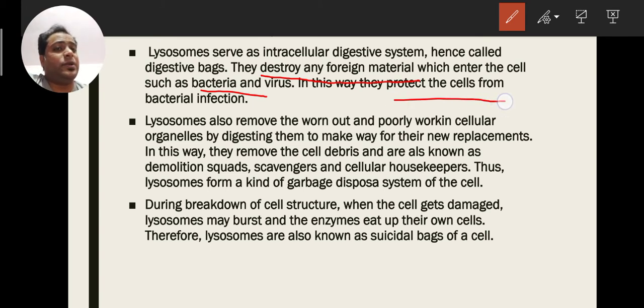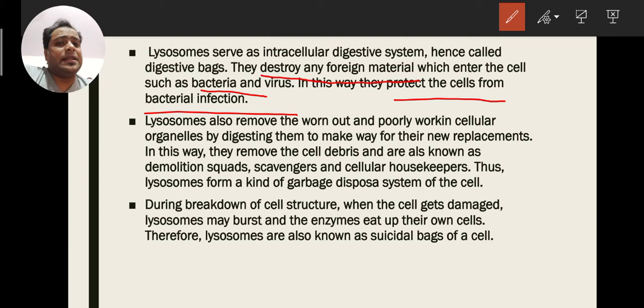So they protect the cell from infections. Very important, this is a natural mechanism of our body, natural immunity of the body to protect from these types of infections. How do they protect? They release their enzymes, and the enzymes are very strong, and these enzymes easily break the walls of bacteria, and the bacteria die.